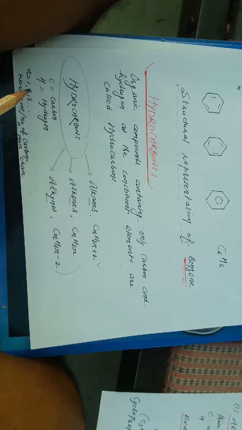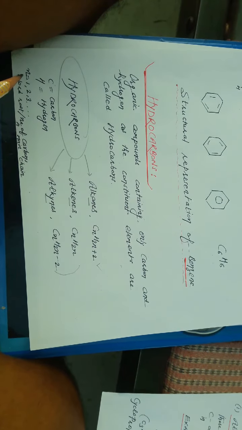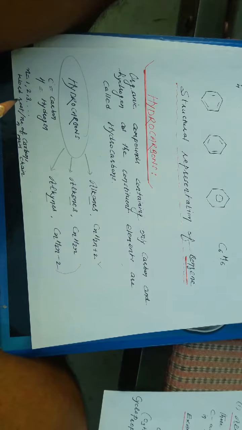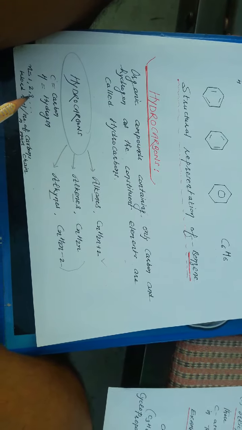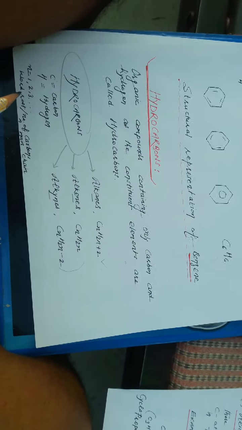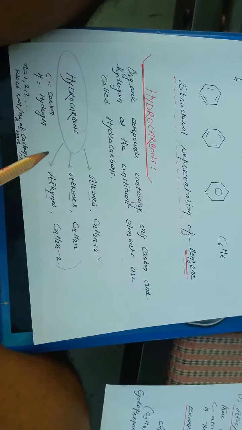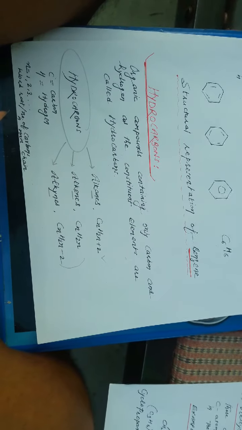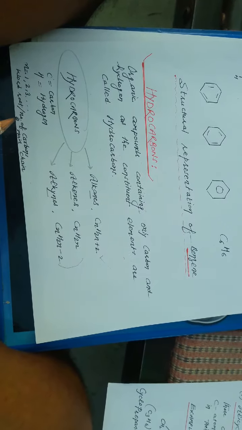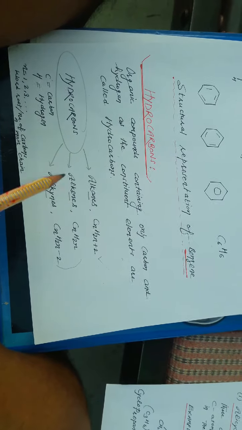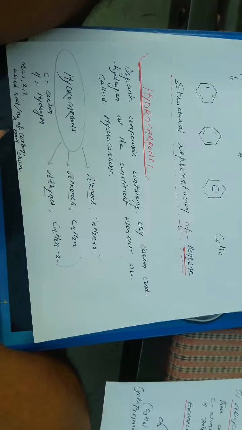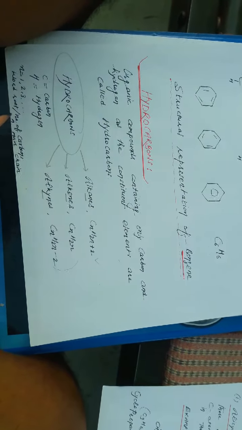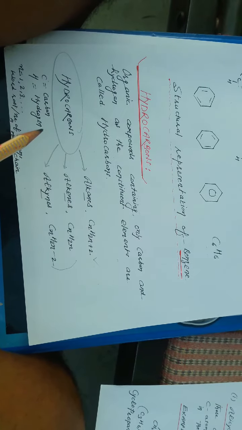Here C represents carbon, H represents hydrogen, and n is 1, 2, 3. That is actually to decide how many carbon atoms the main chain has. That represents the word root like meth, eth, prop, but, pent, hex, hept, oct, etc. So the word root is the number of carbon atoms in the main chain, not all carbon atoms. After the selection of the chain we can decide how many carbons are in the main chain, and according to that we write meth, eth, prop, but and pent.